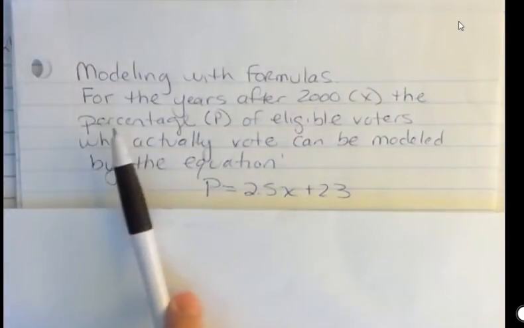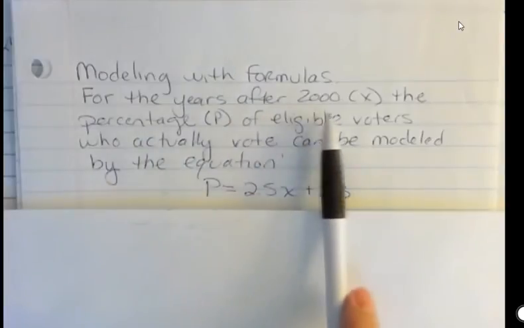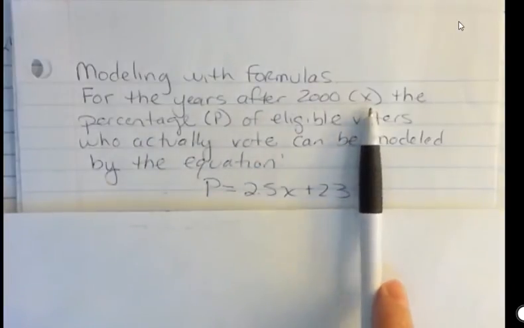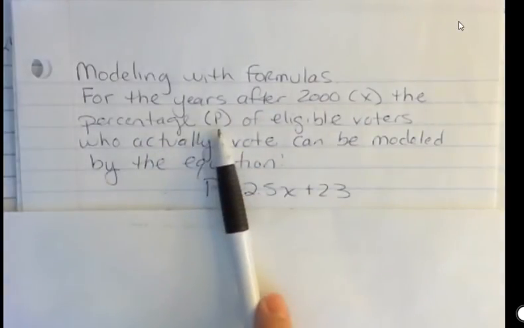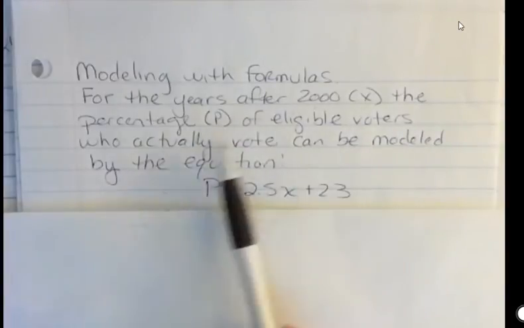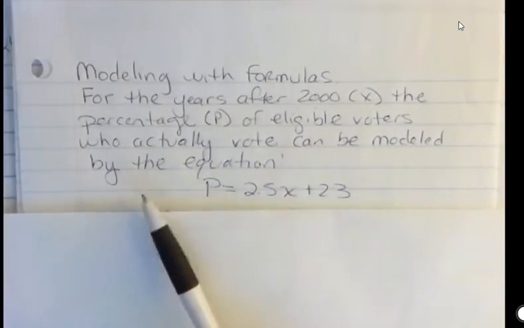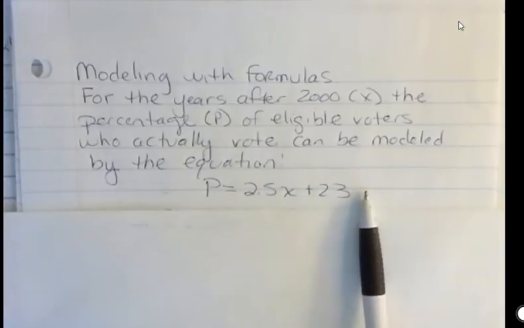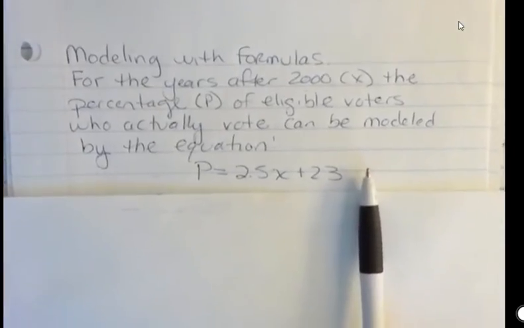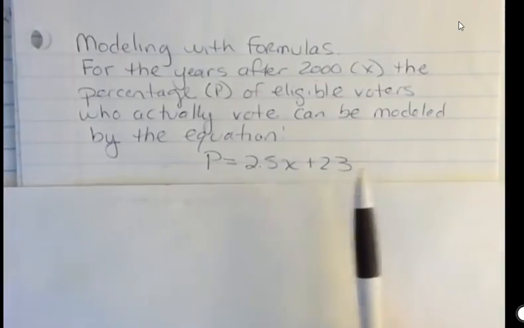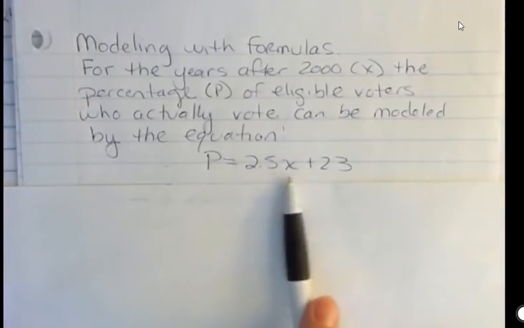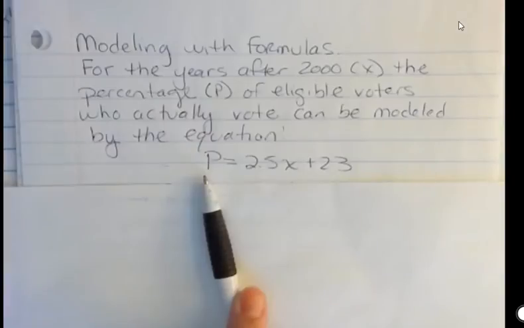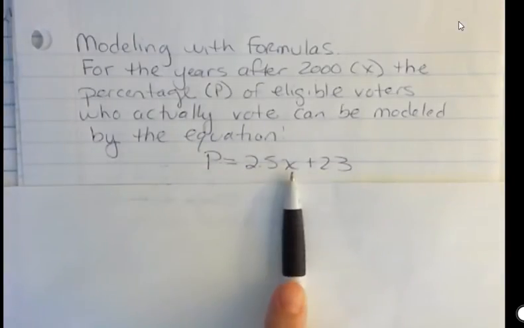This particular problem was for the years after 2000, represented by X. The percentage, represented by P, of eligible voters who actually vote can be modeled by the equation P equals 2.5X plus 23. When they ask you a question about this kind of thing, they can only ask you two things. They can ask you something where you have this and you have to find the percentage, or they can ask you the percentage where you have to find the year.